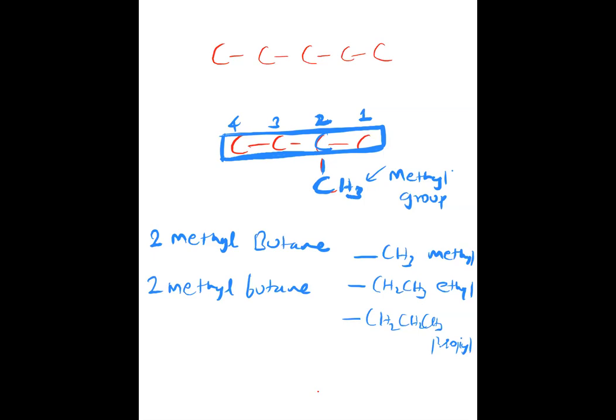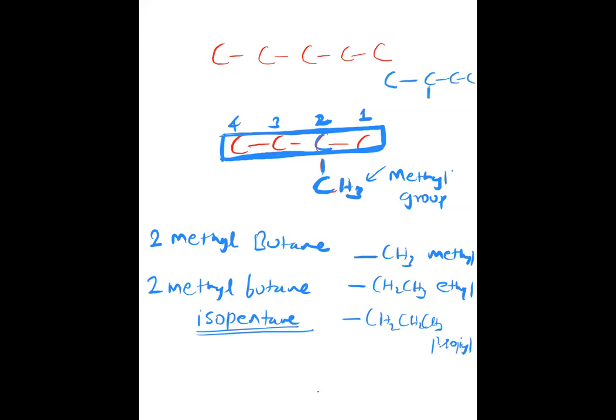Sometimes we also call it isopentane. Just one general other name for this compound is isopentane. Some of you are asking whether, if it is attached to the third carbon, it is called 3-methyl pentane. But imagine, suppose it is attached to the third one.